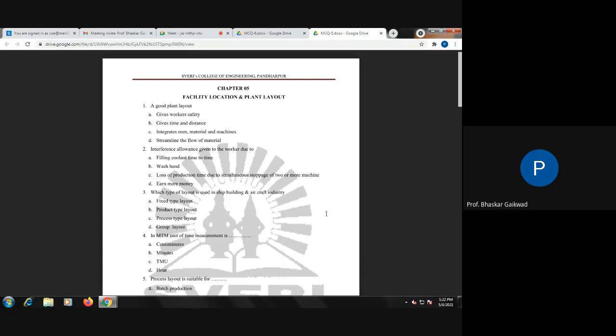So which land cost is more, urban or rural areas? Urban area land cost is more. Problem faced in which area related to manpower, urban or rural? Rural. Skilled workers will be found in urban or rural? Urban.